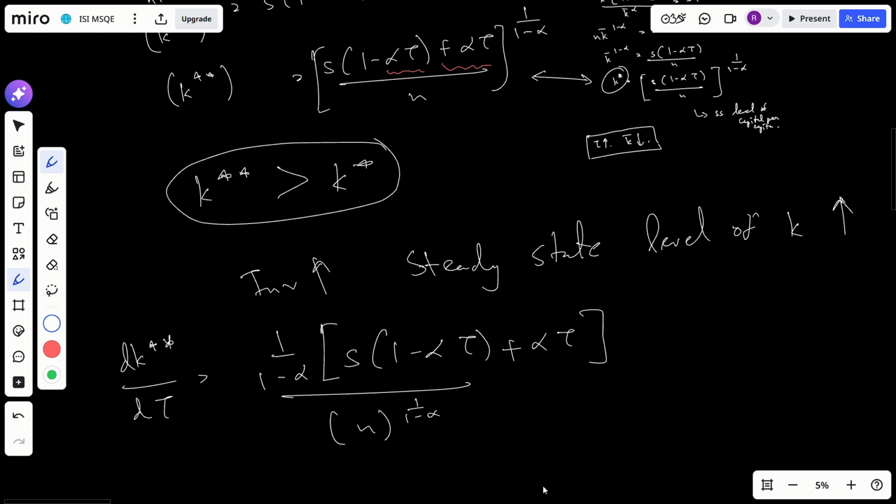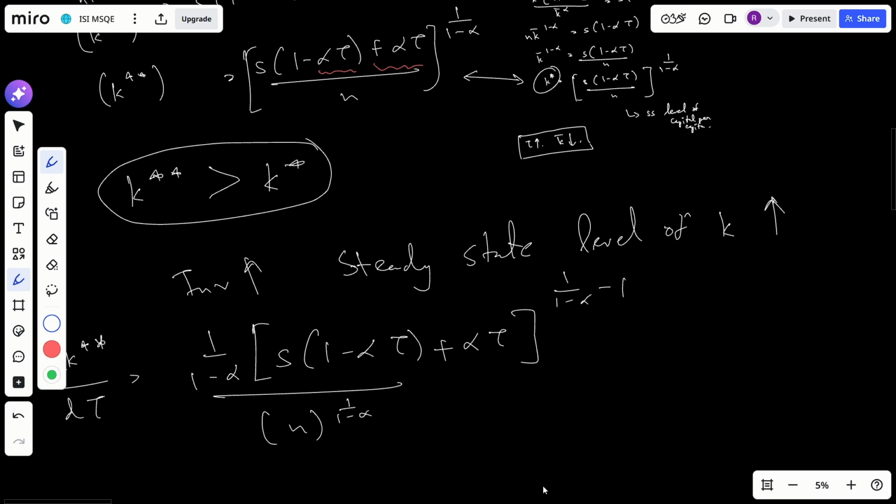So I'll have 1 by 1 minus alpha minus 1, and then I will differentiate the term inside. So s minus s alpha tau plus alpha tau, so minus s alpha plus alpha.